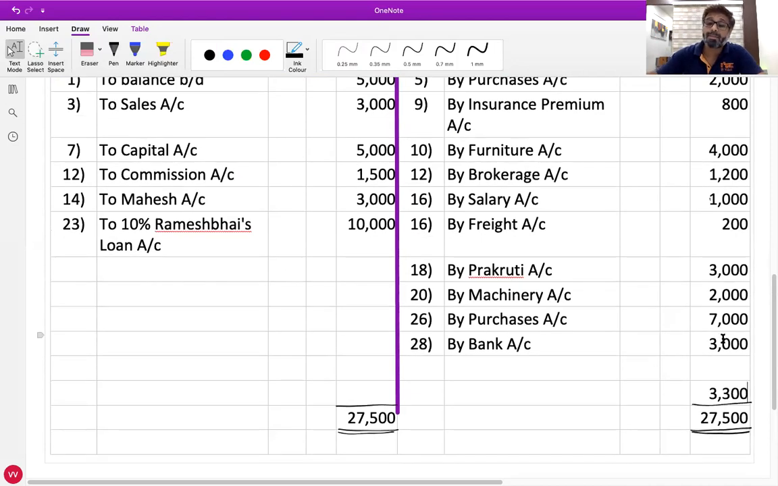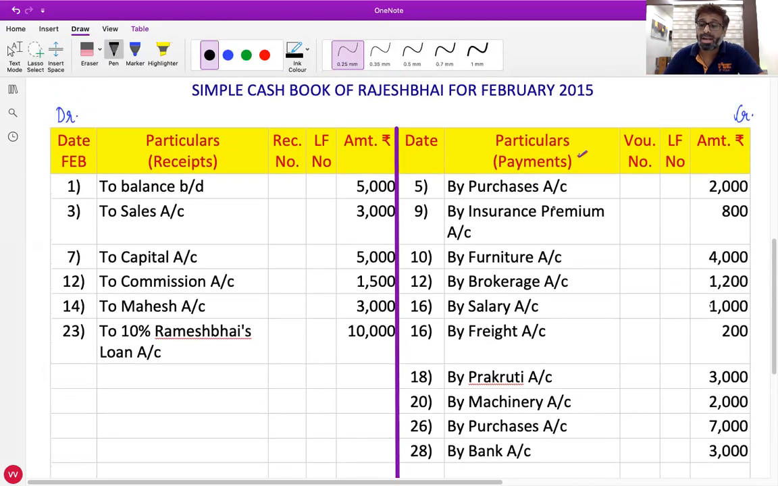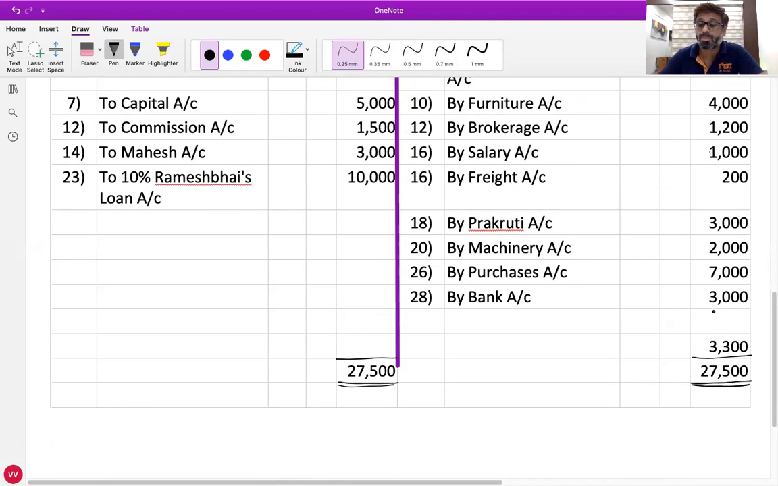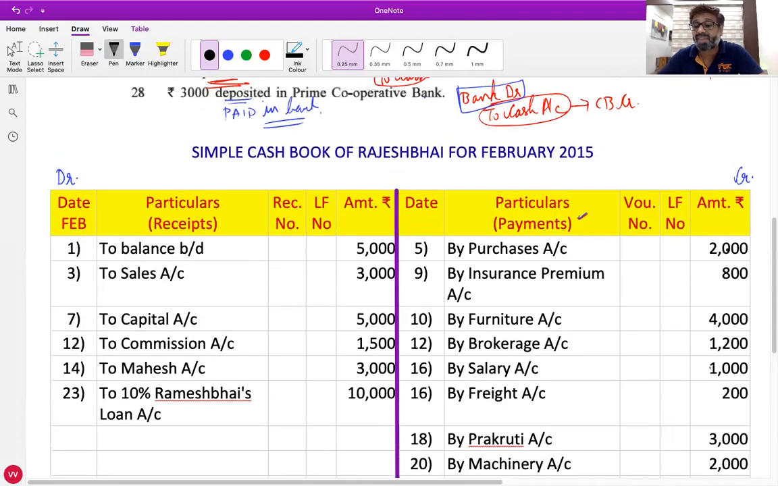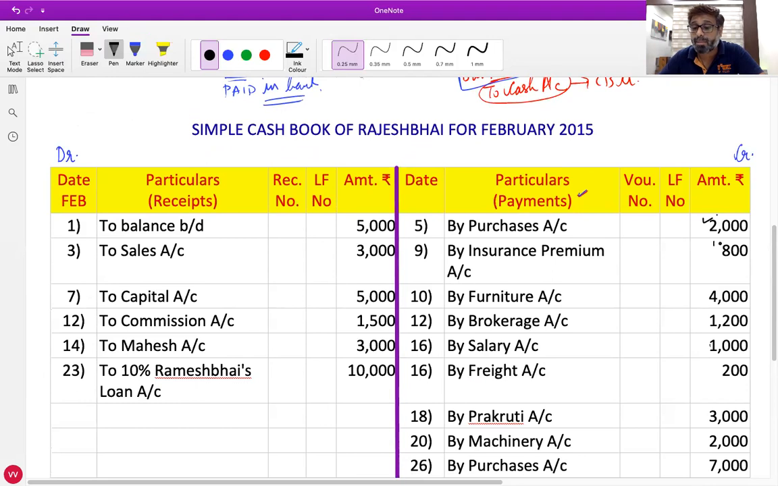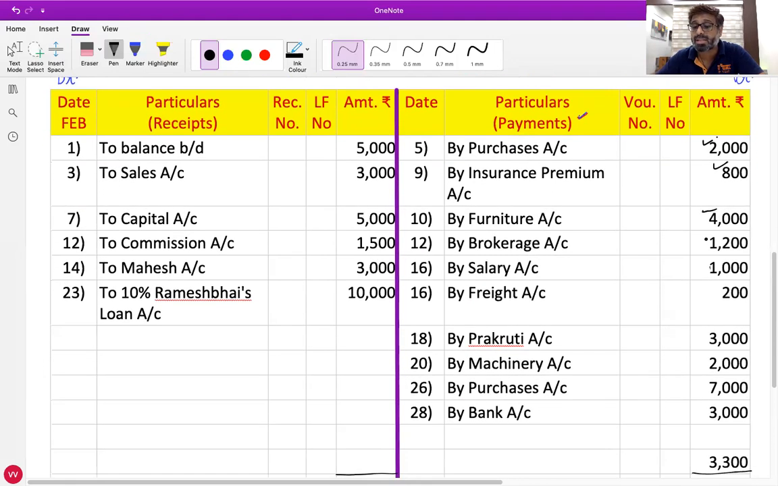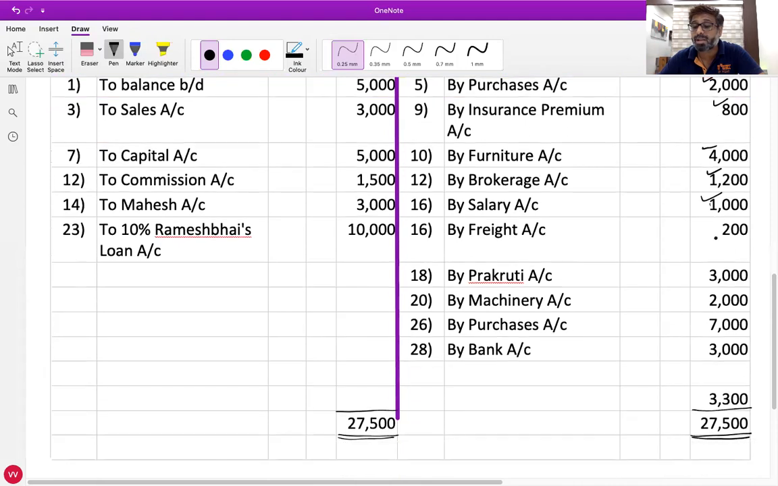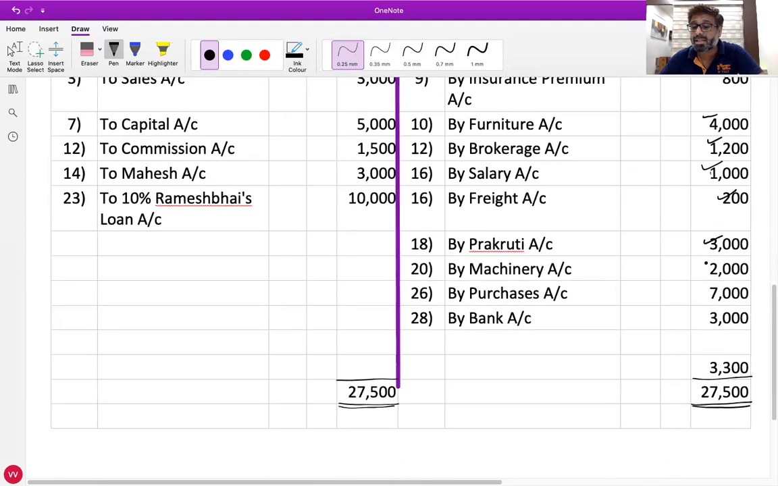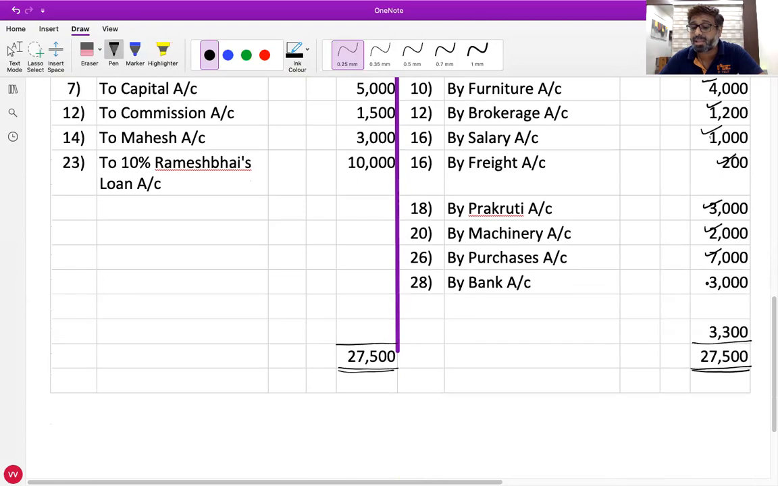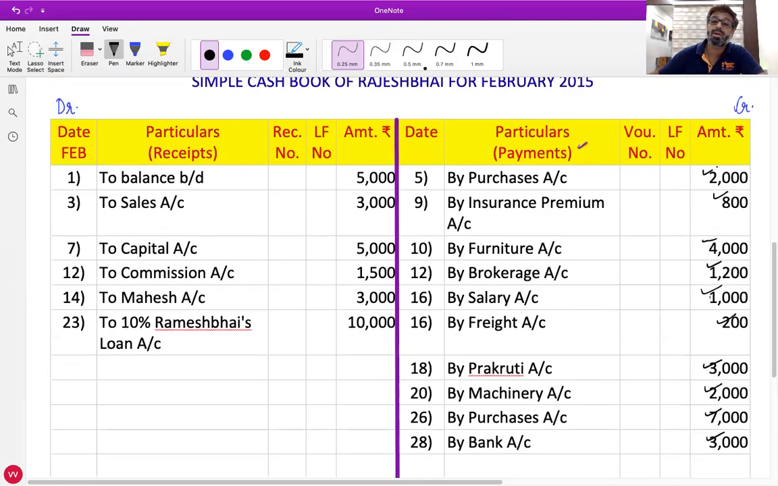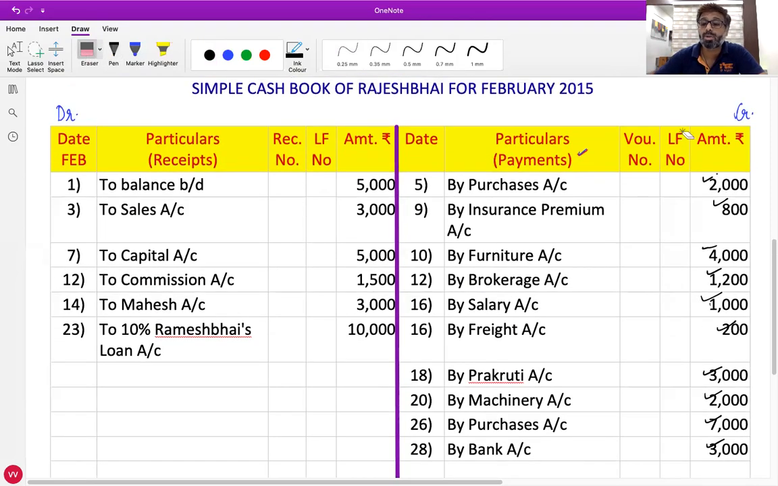One more time I repeat. Who is not clear, ask it to me and raise your hands. 27,500 minus 2,000 minus 800 minus 4,000 minus 1,200 minus 1,000 minus 200 minus 3,000 minus 2,000 minus 7,000 minus 3,000 will come to 3,300. Raise your hand who did not understand this. Everyone is clear with how this balance amount is obtained?